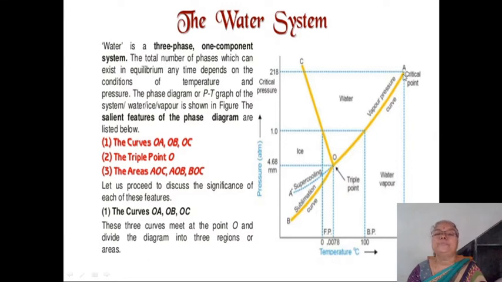And here this is a critical point. The A point is a critical point. Above this point, the water liquid phase has no existence. That means water will get converted into vapor phase. So this A point is termed the critical point. And again, the critical point is the temperature at which one phase, here the water phase, vanishes and we will have a vapor phase.